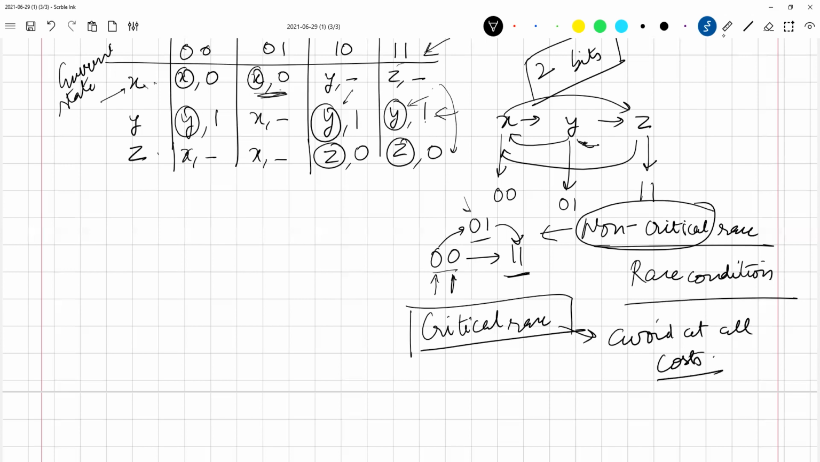Sir, can you explain the last part again? When 0 0 got stuck at 0 1, how did that happen? So please understand, let me erase this. This is 0 0, this is 0 1, and this is 1 1. I'm trying to go from x to z. Now two bits are changing at the same time.